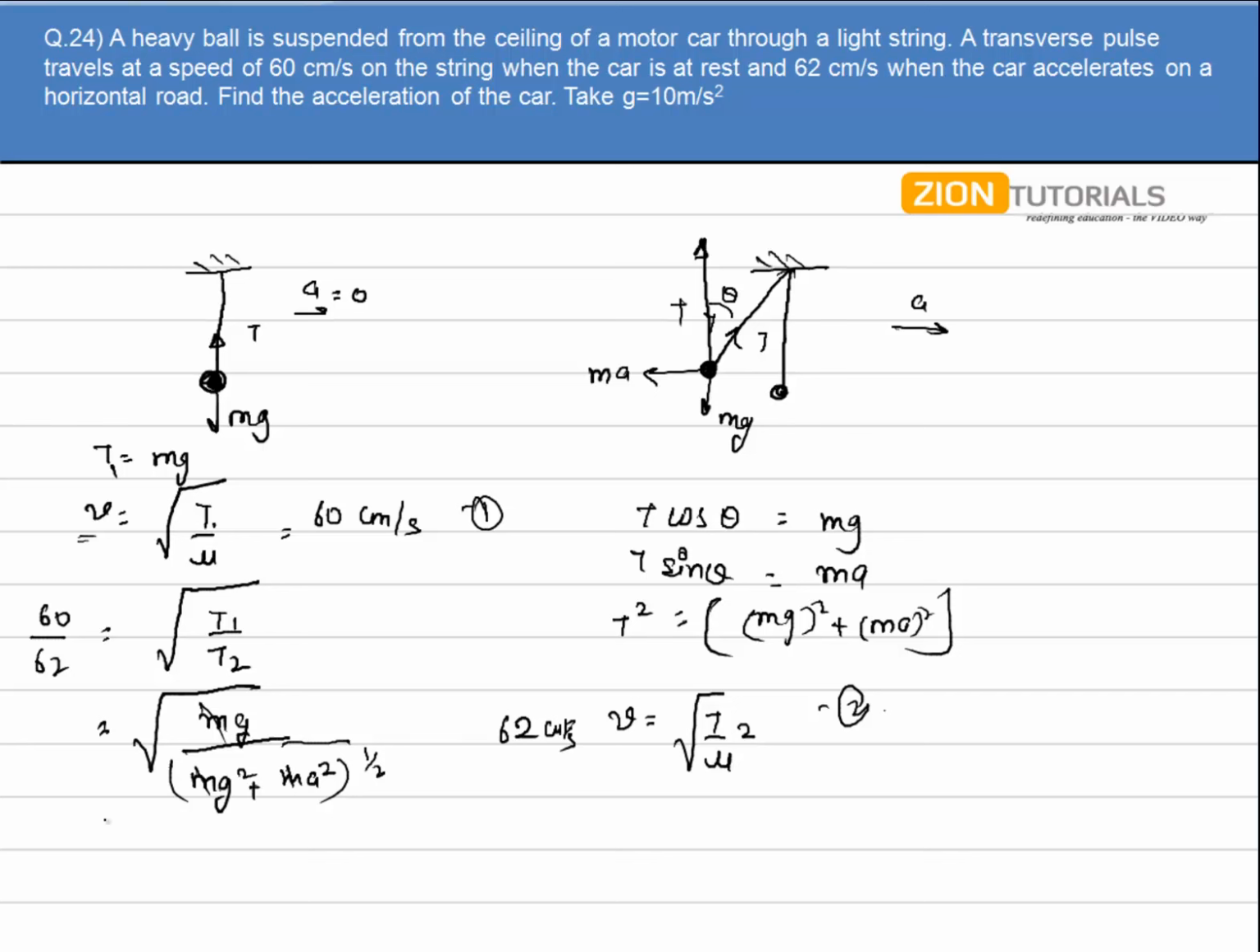Now just substitute the value of g as 10 meter per second squared and solve for the value of a. You will get the value of a as 3.7 meter per second squared. That is the answer.